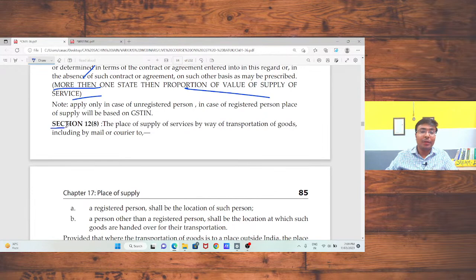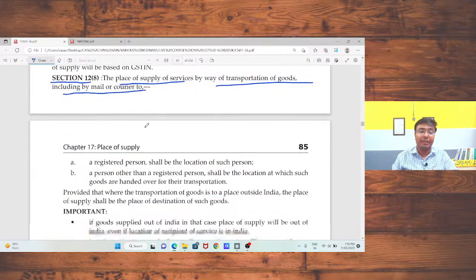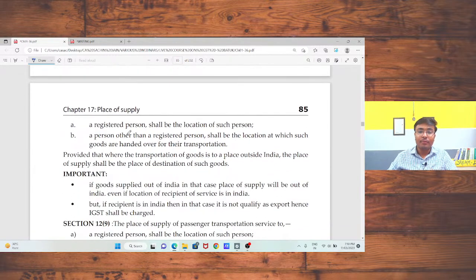Now, section 12, subsection 8, the place of supply of services by way of transportation of goods, including mail or courier. In that case, if registered person, location of such person. If not registered person, where the goods are handed over for the transportation.